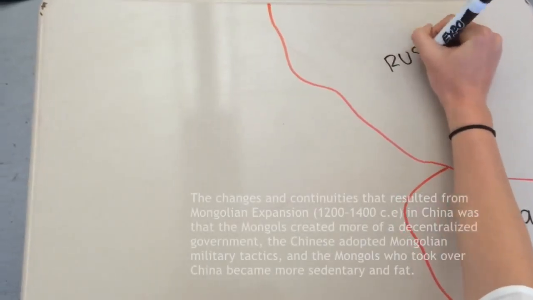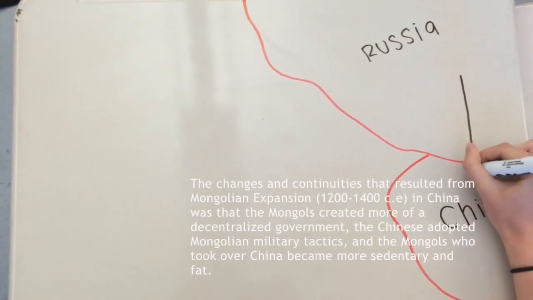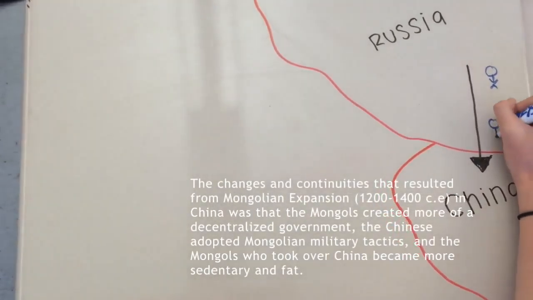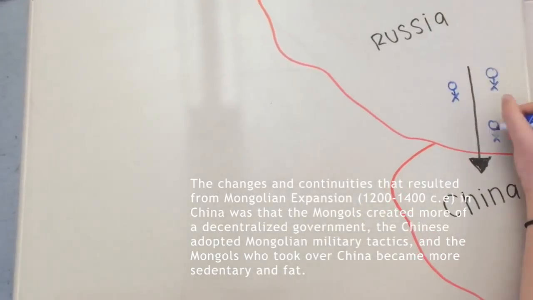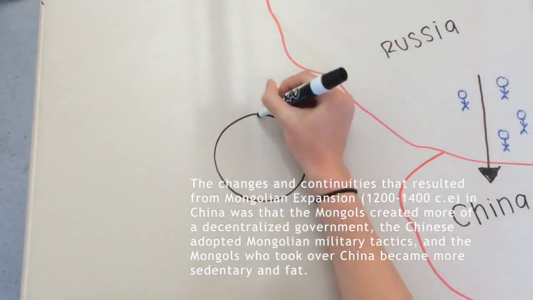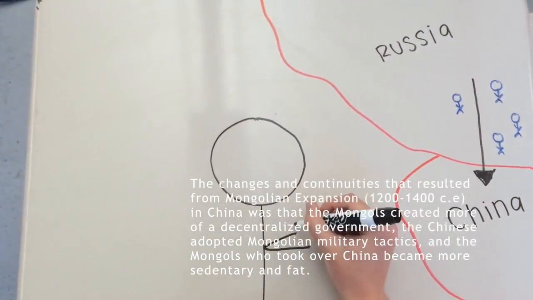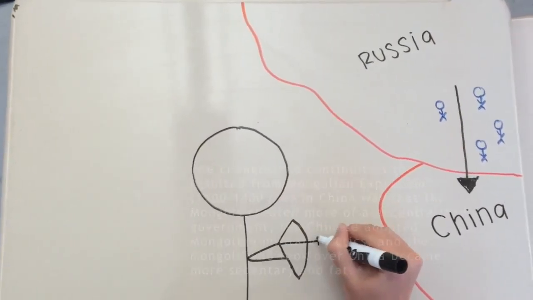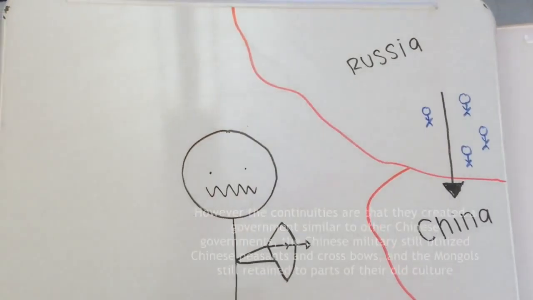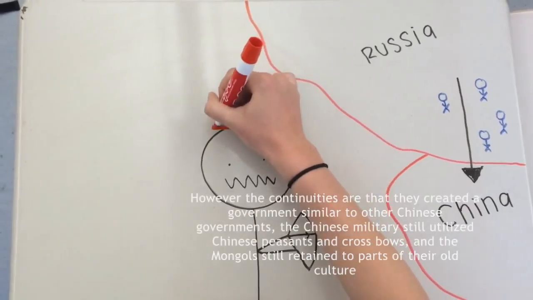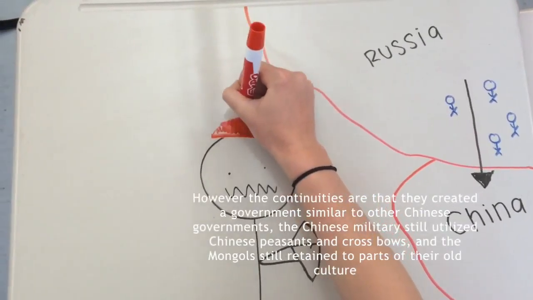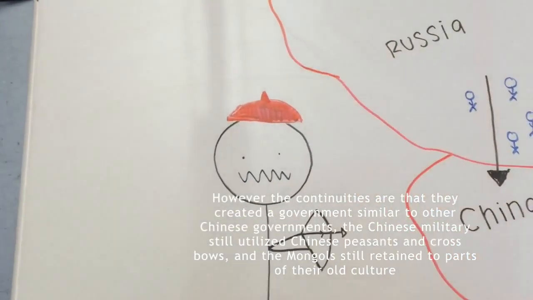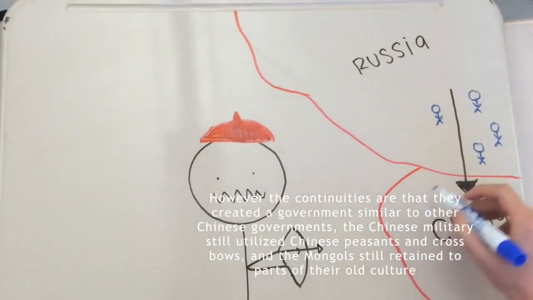Changes and continuities that resulted from the Mongolian expansion in China: the Mongols created more of a decentralized government. The Chinese adopted Mongolian military tactics, and the Mongols who took over China became more sedentary and fat. However, the continuities are that they created a government similar to other Chinese governments. The Chinese military still utilized Chinese peasants and crossbows, and the Mongols still retained parts of their culture.